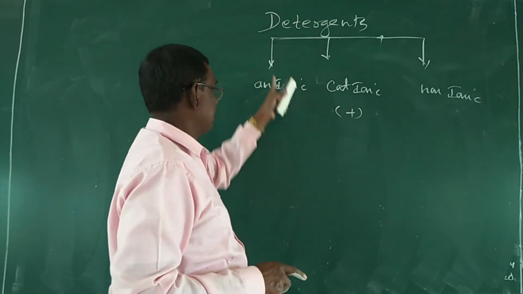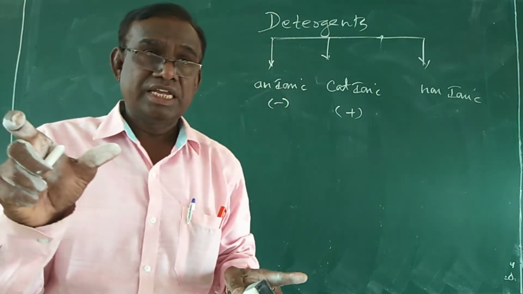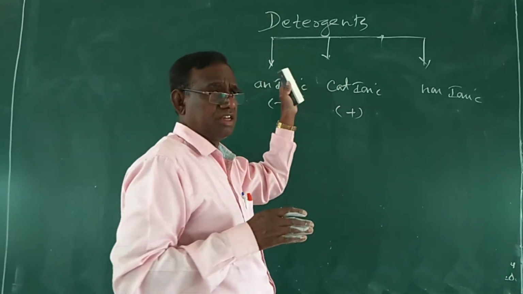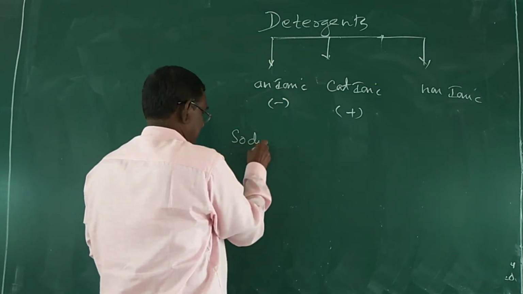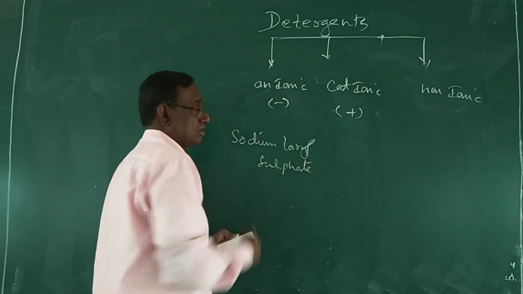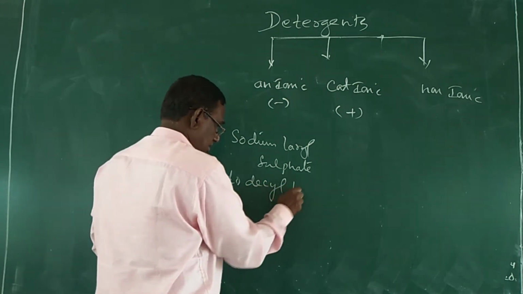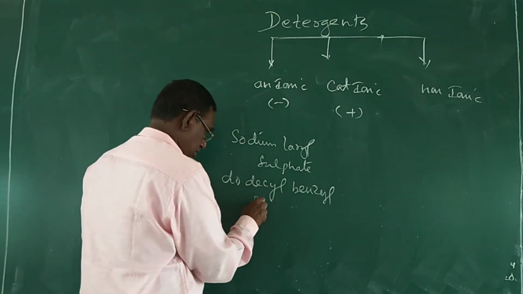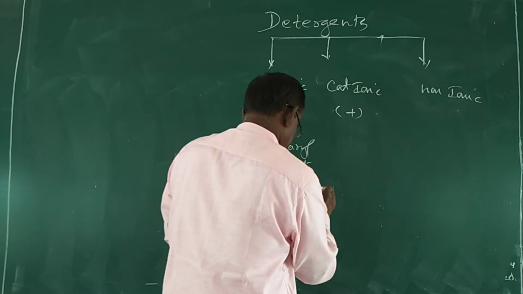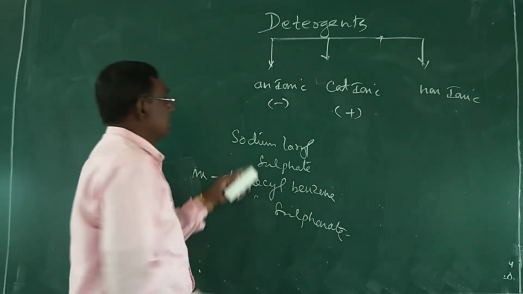Examples are sodium lauryl sulfate and sodium dodecyl benzene sulfonate. So these are the two important examples for your anionic detergents.